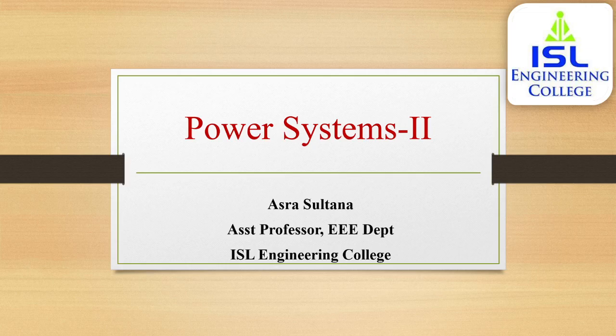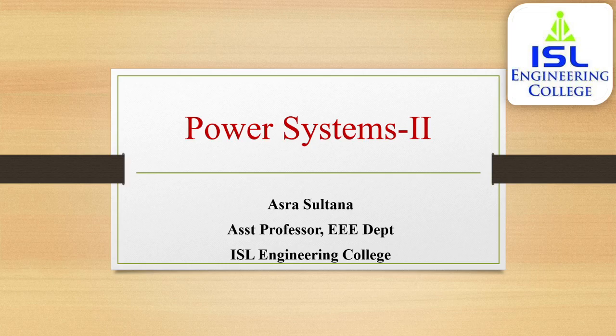Depending upon the manner in which the capacitance is taken into account, overhead transmission lines are classified as short, medium and long transmission lines. Short means, when the length of the overhead transmission line is up to 50 kilometers and line voltage is less than 20 kilovolts.